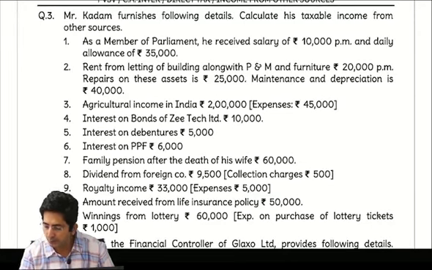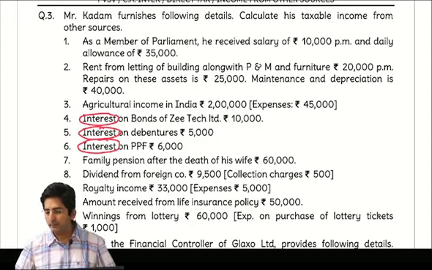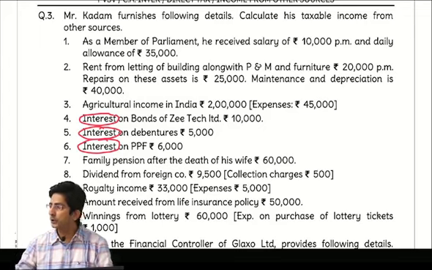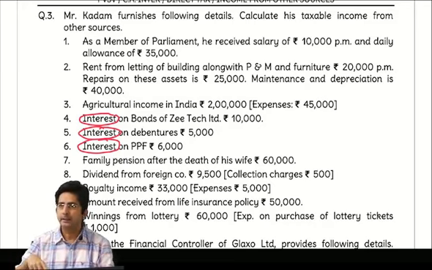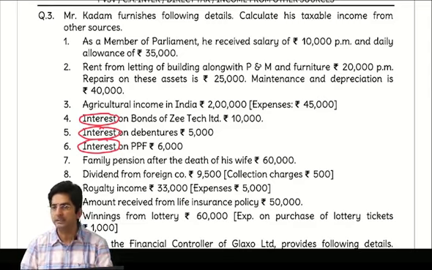Then do one thing, in your question, circle this interest, interest, interest. Circle the word interest in all 3 points. Can you tell me why I am asking you to circle the word interest? The moment you see interest, what should come to your mind? Gold bonds, POSBA, PPF, Sukanya. If that is the interest income, it will be exempt, otherwise taxable.